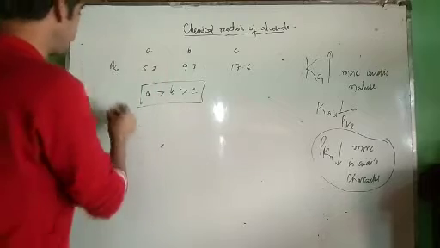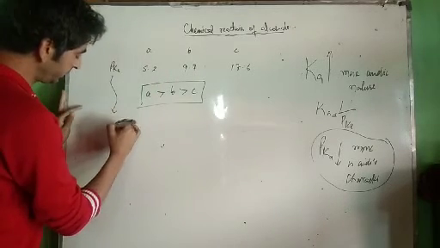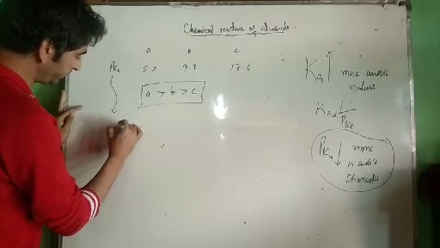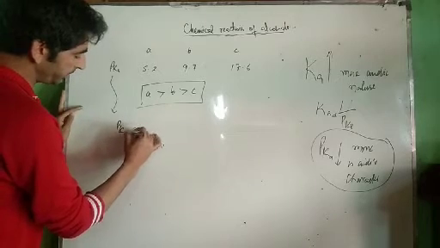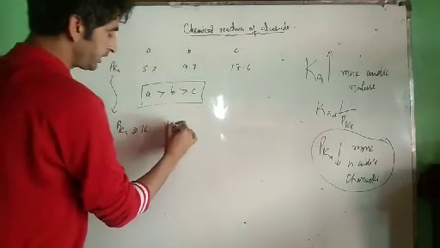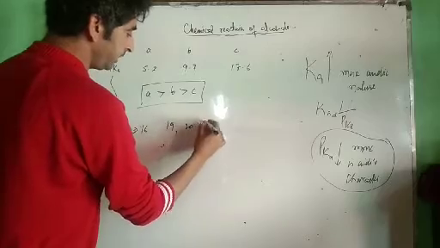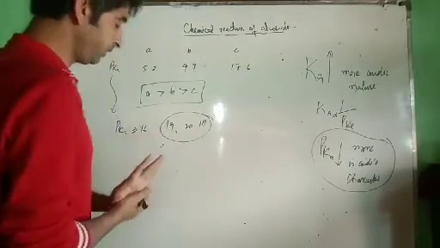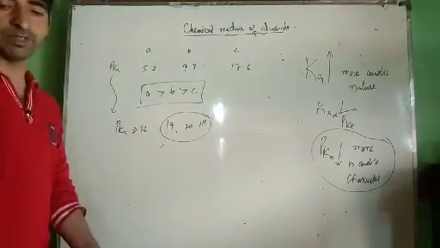Now in case of alcohols, the pK value is usually greater than 16. In certain cases it's 19, 20, or 18. This is a high range of pK value. That's why alcohols are weak acids.